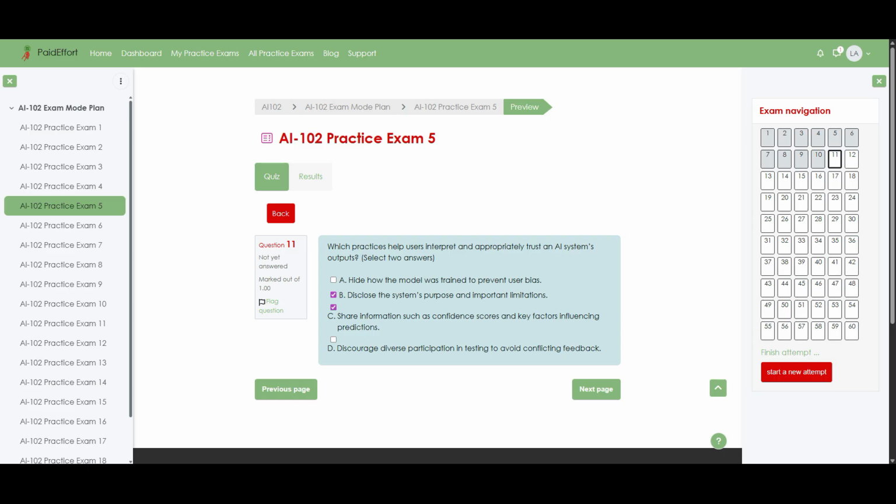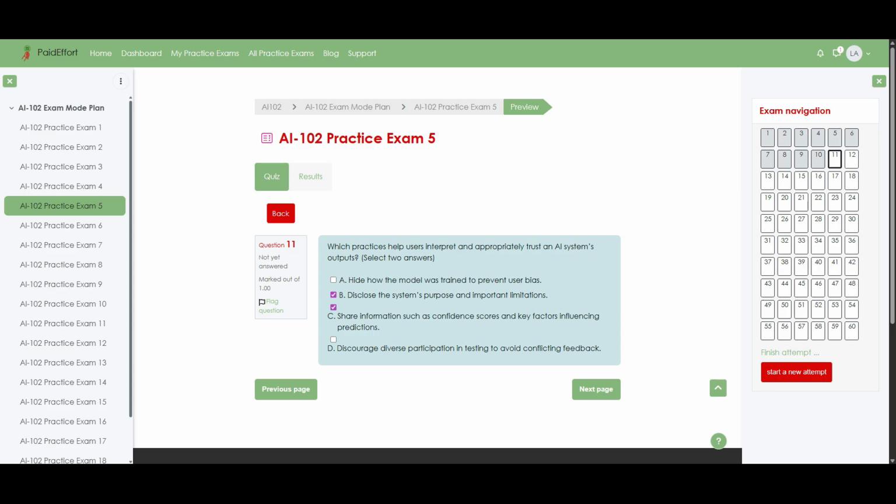When you disclose the system's purpose and its important limitations, you help users understand what the AI is designed to do and where it might fail, so they can interpret results with the right expectations, instead of blindly trusting them. In addition, sharing information like confidence scores and key factors that influenced a prediction gives people insight into how strongly the system believes an output and what signals drove that decision, which supports informed, responsible use.